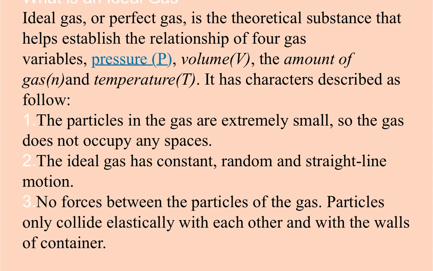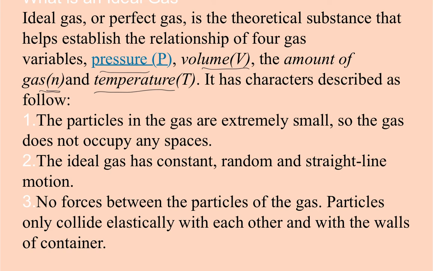So what is an ideal gas? An ideal gas, or a perfect gas, is the theoretical substance that helps establish the relationship of 4 gas variables, as we've discussed: pressure, volume, amount, and temperature.